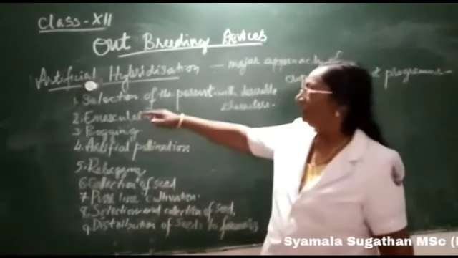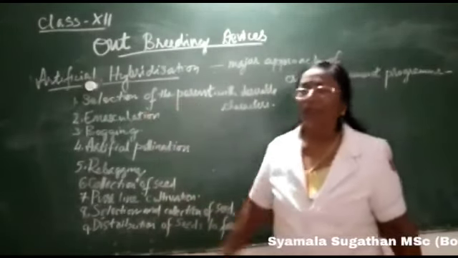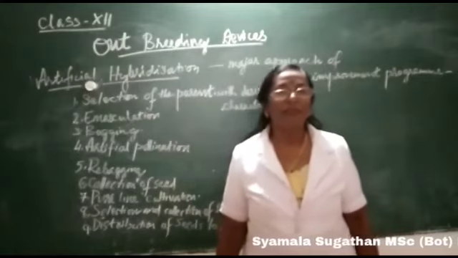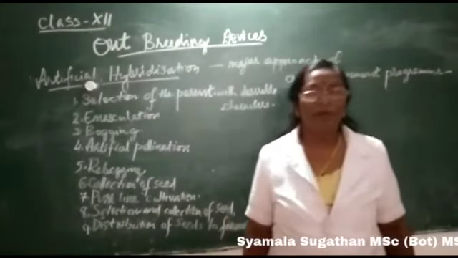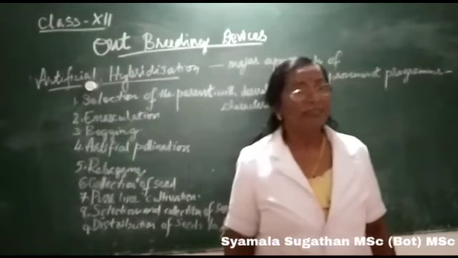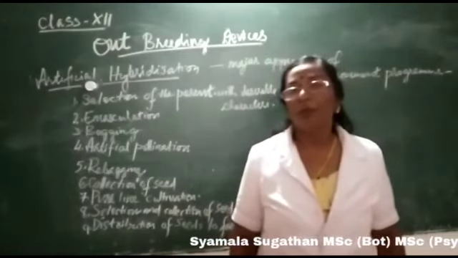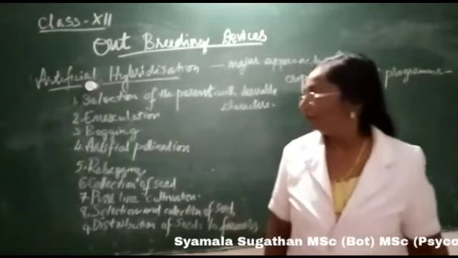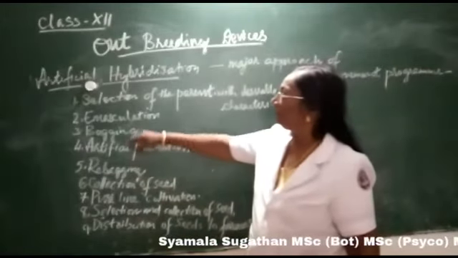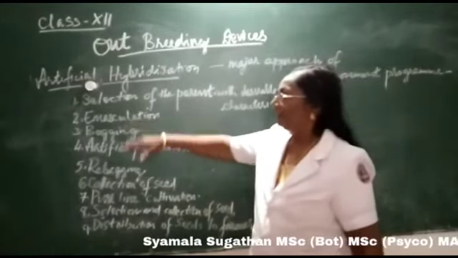First of all, selection of parents. Parent plants with desirable characters are to be selected. It is very important for the production of hybrid plants. Next we can see emasculation.